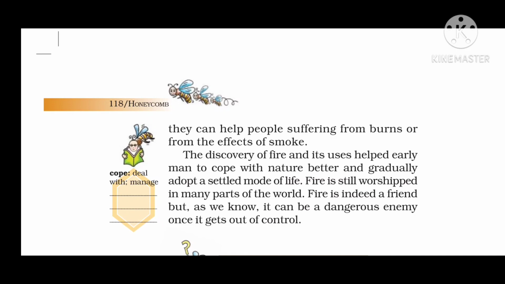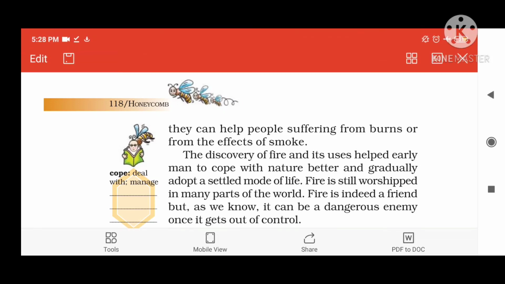Fire is useful only as long as it is under our control, because it is a good servant. But whenever it is out of control, then it can be very dangerous, means a bad master. So this is all about the lesson.